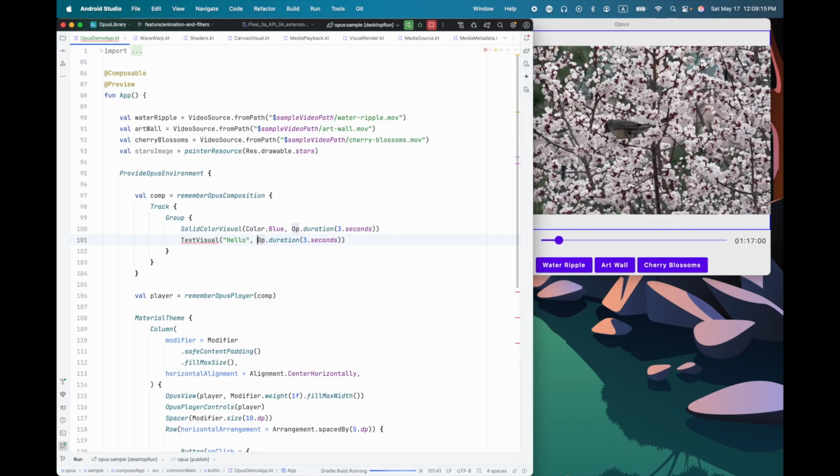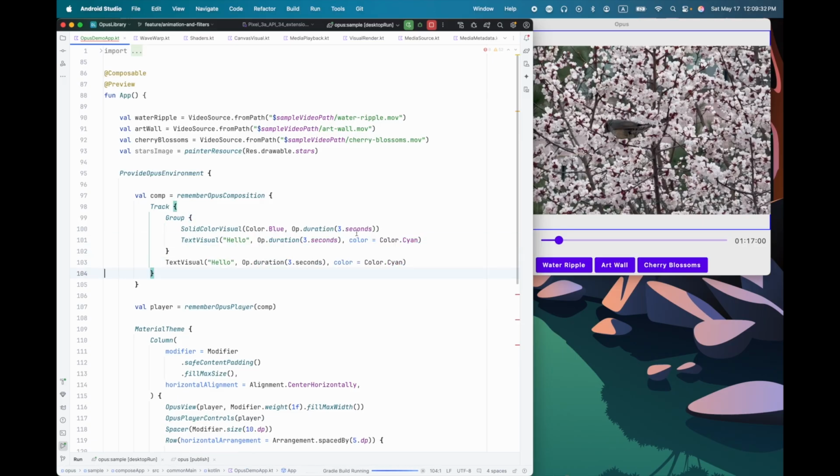Oops. I have the order of those wrong. There we go. Okay, so now we have a group with some text and some other stuff in it. And then I'll just put another text visual down here after this. Actually, let's make that 5 seconds. I'll just make this 3 seconds, and this will be the end.